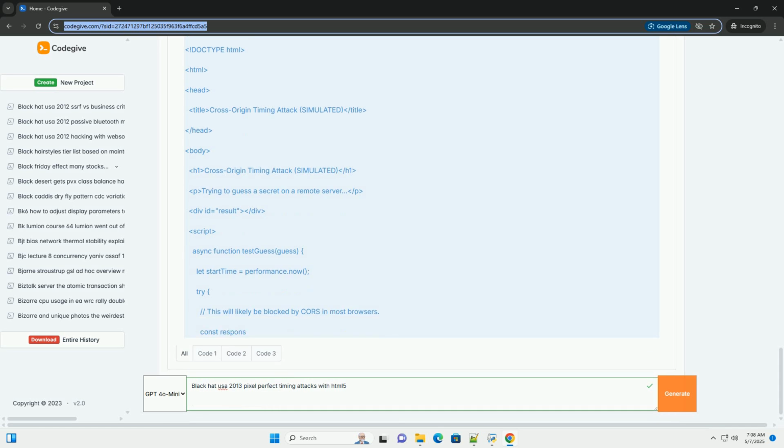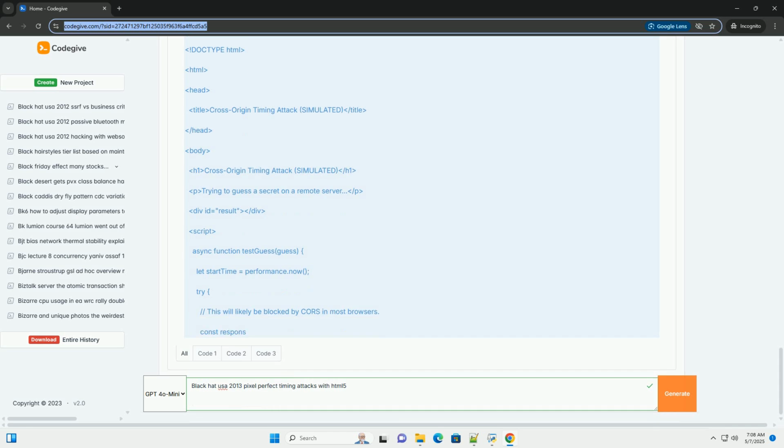3. The Black Hat USA 2013 talk, relevant aspects. While I don't have access to the exact slides or recording of a specific Black Hat USA 2013 talk without knowing the presenter and title, the general topics likely covered included: exploiting timing differences in JavaScript algorithms, demonstrating how to measure the time it takes for different JavaScript algorithms to execute, and how these timings can be used to infer information about the algorithm's input.